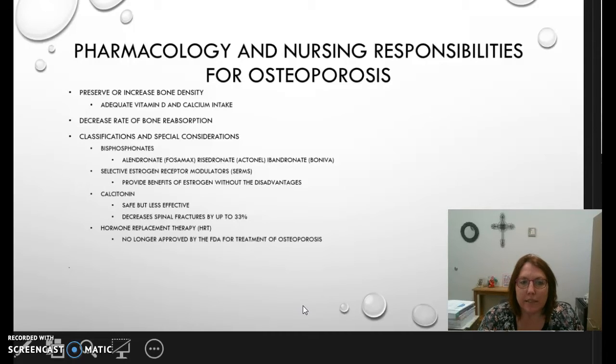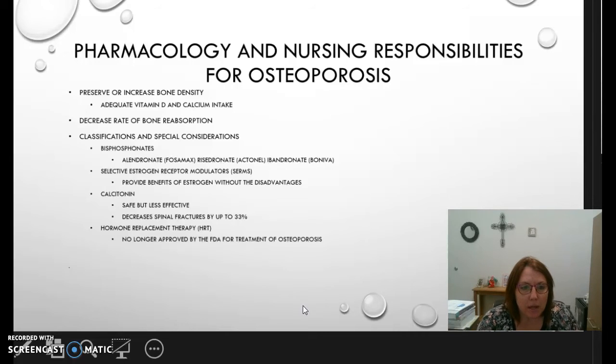So the classification of what you're going to see in special considerations with medications, they're going to possibly put them on a bisphosphonate, such as Fosamax, Actonel, and you do need to kind of look at these. I guess I should be saying the generic names. Alendronate is Fosamax, risedronate is Actonel, and then ibandronate is Boniva. I'm sure you've seen commercials out there advertising these.